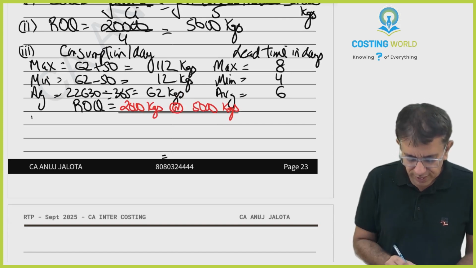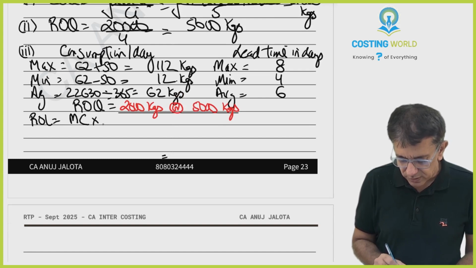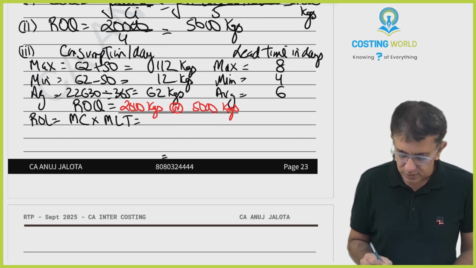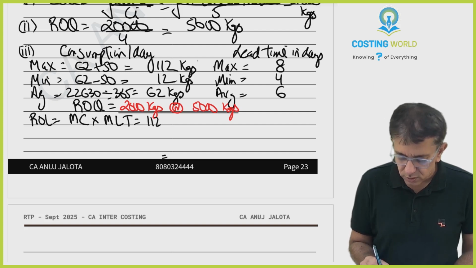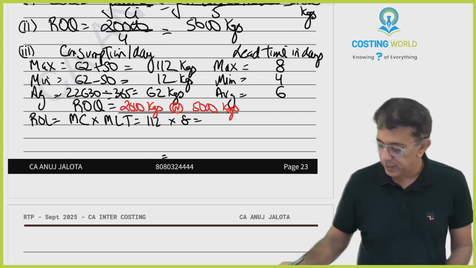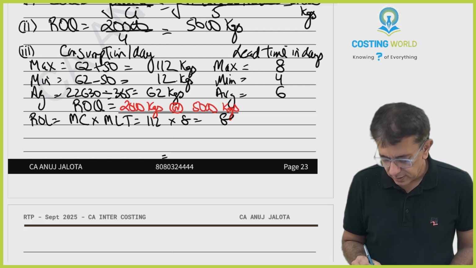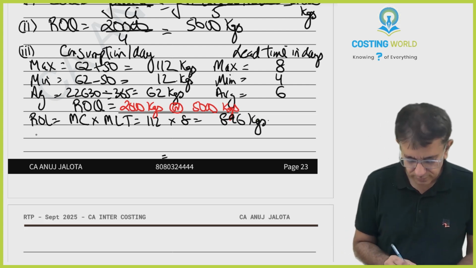So let's compute ROL. ROL is nothing but maximum consumption into maximum lead time. So maximum consumption is 112 kgs into maximum lead time 8. So 112 into 8. 896 kgs.